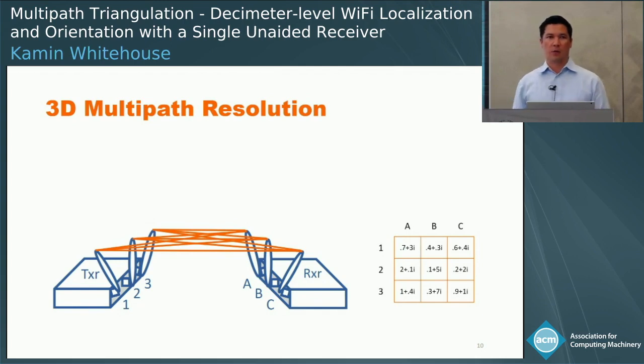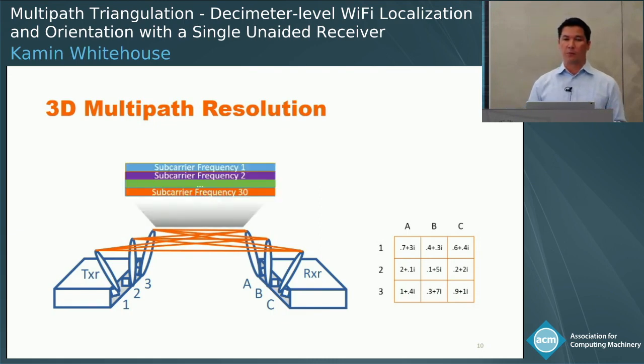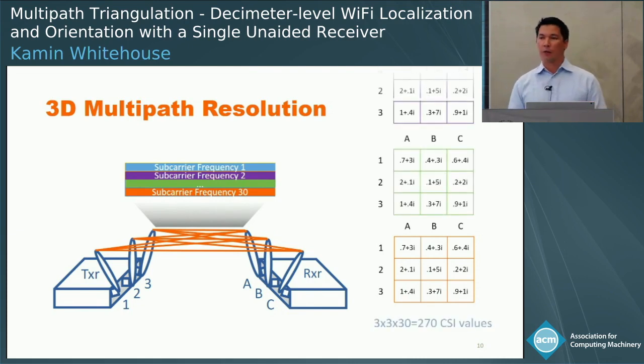So for 3 antennas, a 3x3 MIMO scenario, you'd get 9 CSI values. And it also transmits on multiple frequencies. And for each frequency, we get a whole new CSI matrix. So for 3 antennas and 30 frequencies, we get 270 CSI values, which are each an independent measurement of the total sum of all those independent paths.